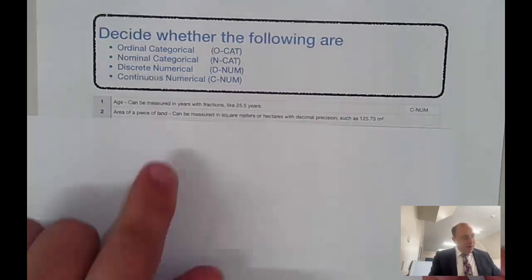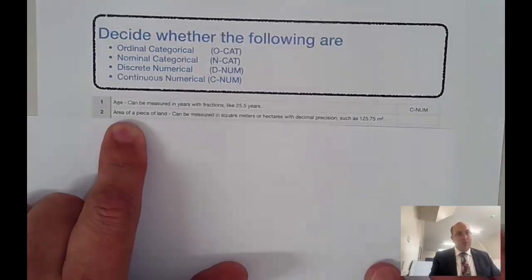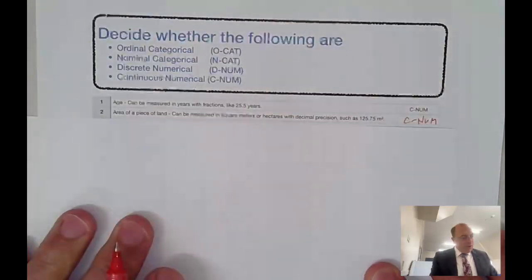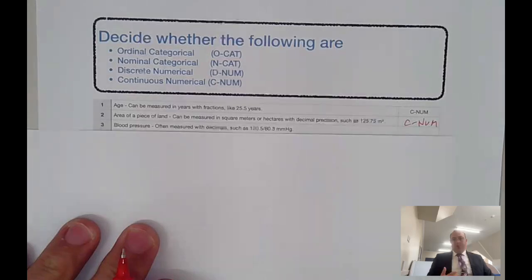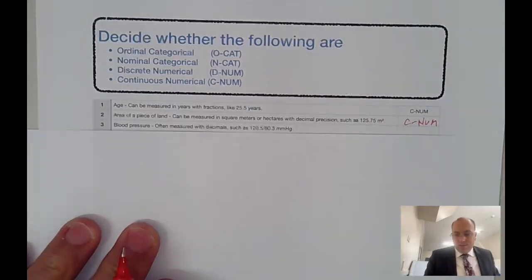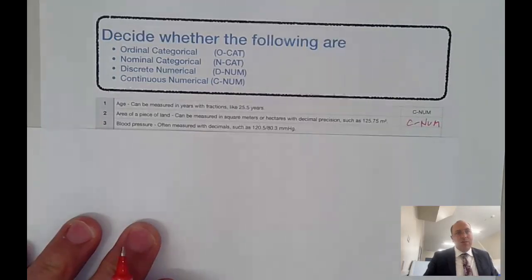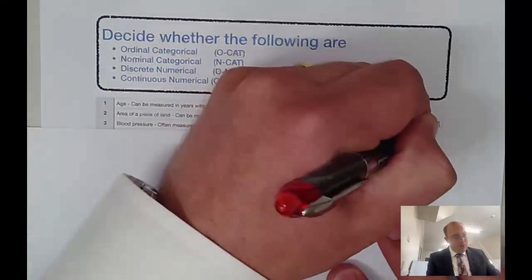Number two, the area of a piece of land. So do you measure this or do you count it? Do we measure area? Yes, we do. And so that is continuous numerical. Okay. Blood pressure. Do we actually count it? Do we measure it? Is it numerical or categorical? We measure blood pressure, and so this is continuous numerical.